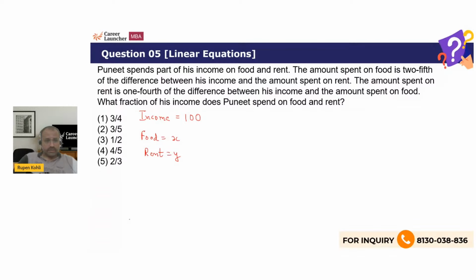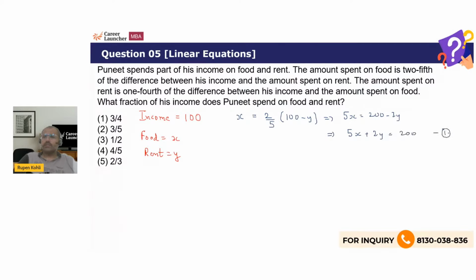The first equation, what we can write, the amount spent on food, which is X. X equals 2/5 of the difference of his income, which is 100, and the amount on rent, which is Y. So X is 2/5 of 100 minus Y. Okay, simplify this. So 5X is 200 minus 2Y, or 5X plus 2Y is 200. Perfect. So that's my first one.